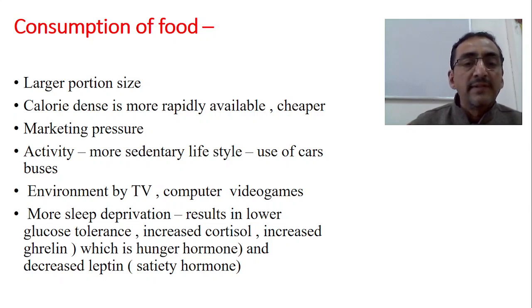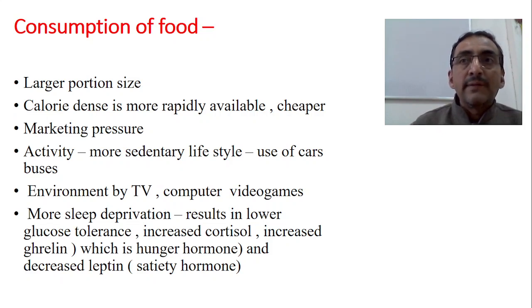What actually happens is it results in lower glucose tolerance and an increased cortisol level. The hunger hormone, which is called ghrelin, will be increased, and the satiety hormone, which is called leptin, will be decreased. Satiety is the feeling of a full stomach, so that will be decreased, and the hunger hormone ghrelin will increase because of sleep deprivation, because of prajagra, okay, so night awakening.